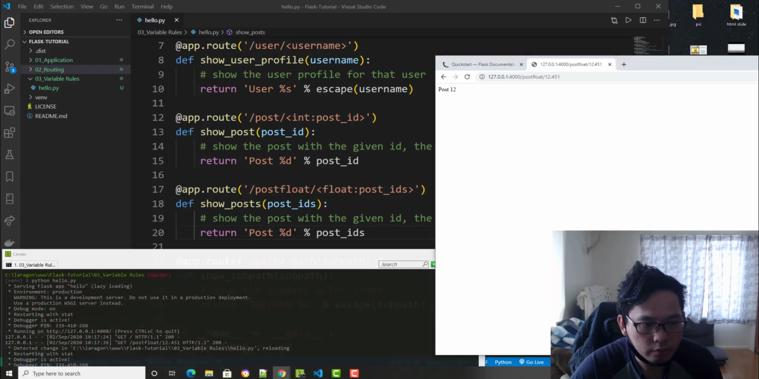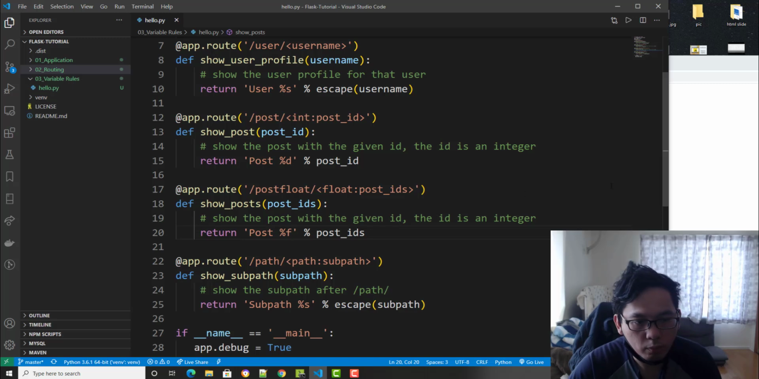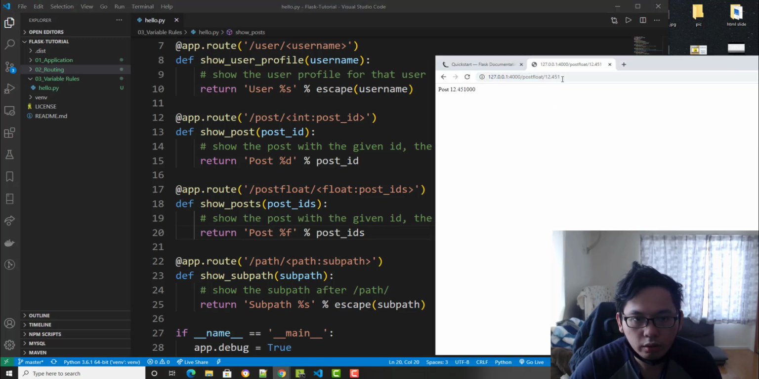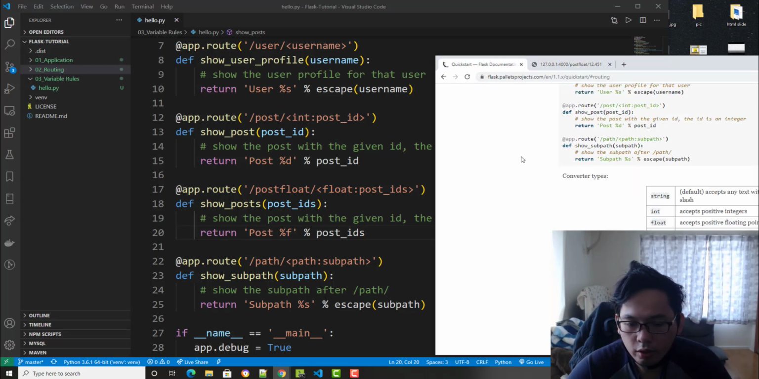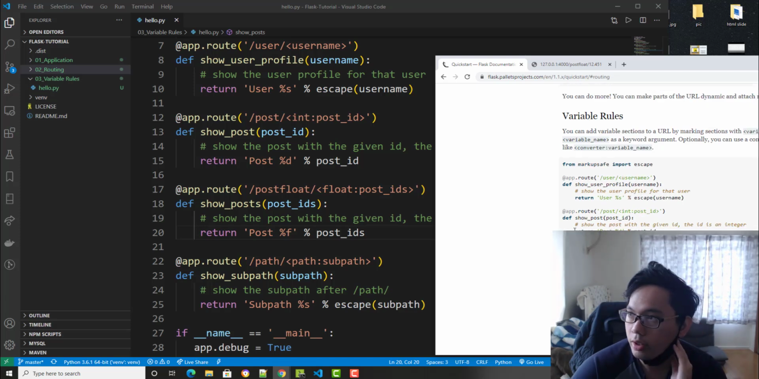Another mistake would be using F for float. And yes, you can do that too. And yes, you now understand the URL routing for variable rules. And we're going to go to the unique URL redirection behavior. And yeah, see you in the next part.